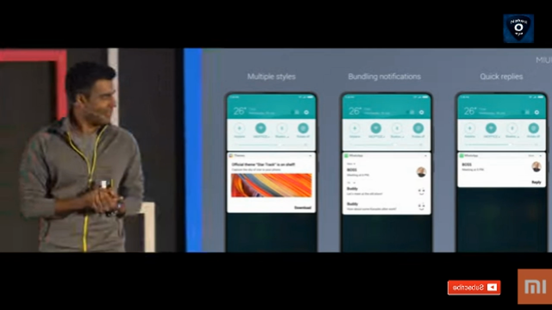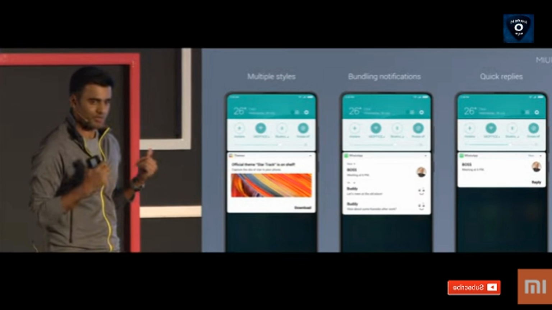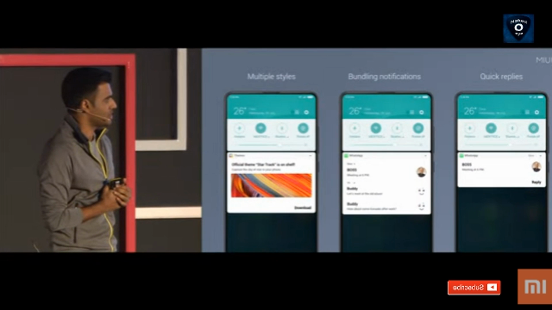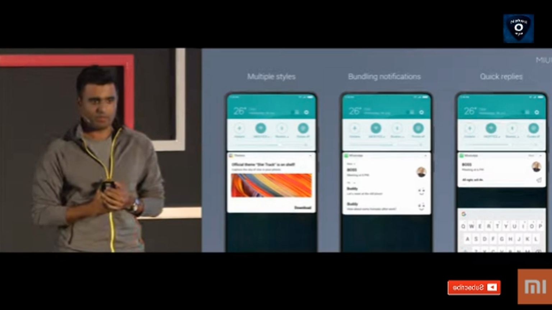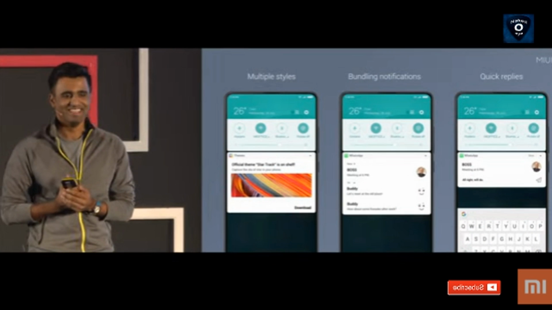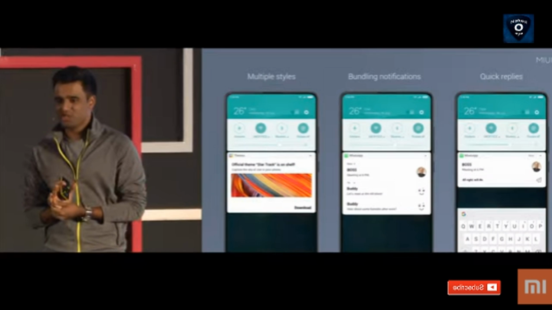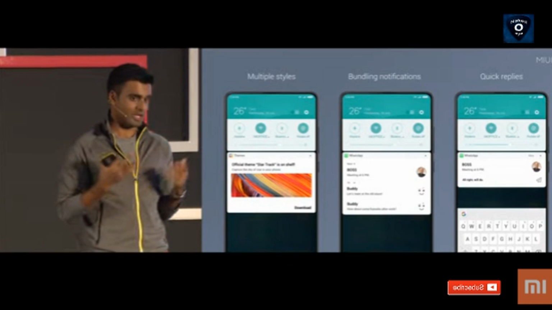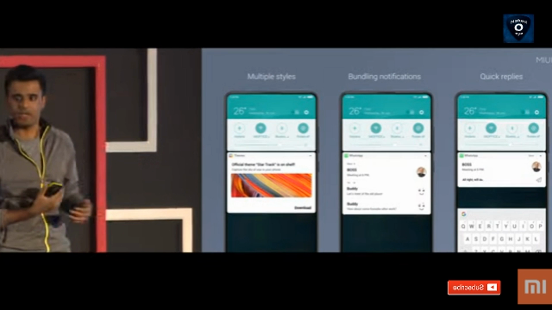Okay, third one here on the right is quick reply. So if you want to reply directly from notifications, you just click reply, keyboard pops up, and you can send a reply to my boss directly from the notification state. So that's notifications in MIUI, completely redesigned for the global version, designed for global users, and in particular, global developers who take advantage of a lot of these features.